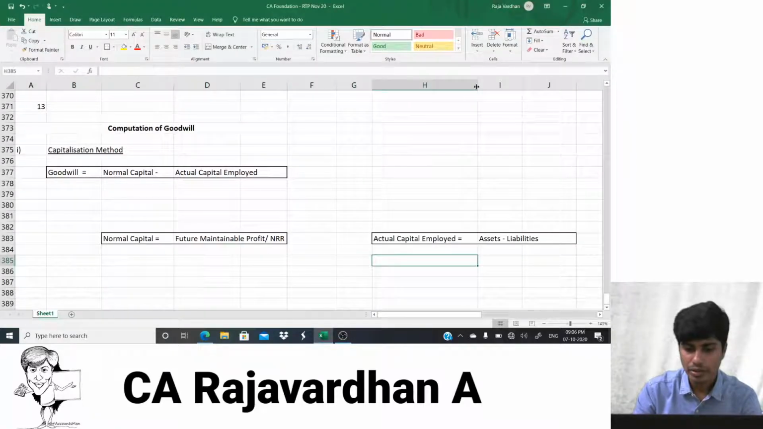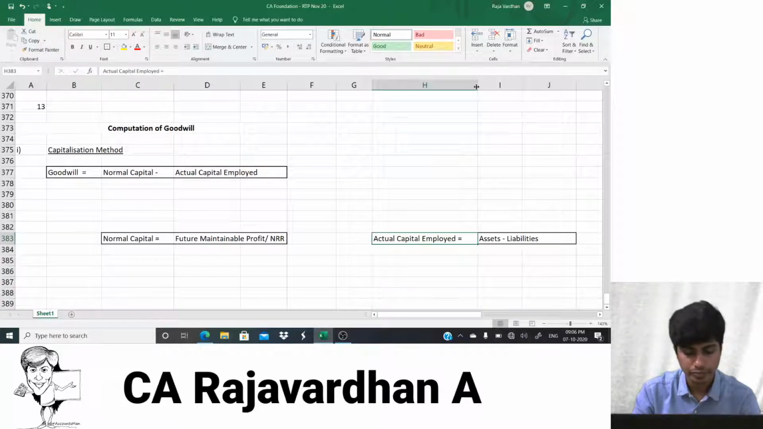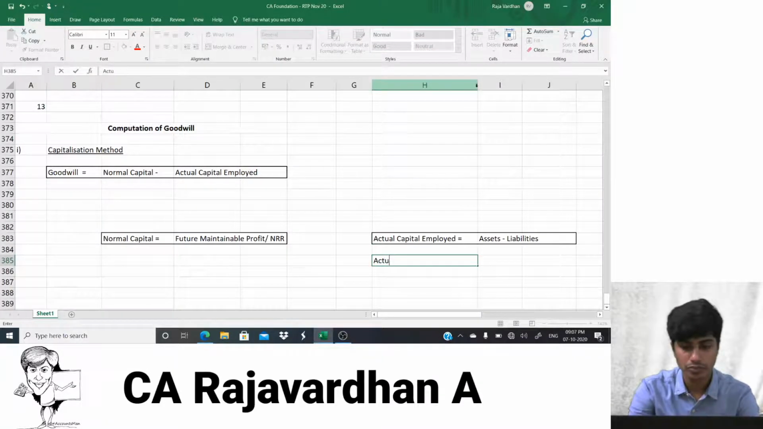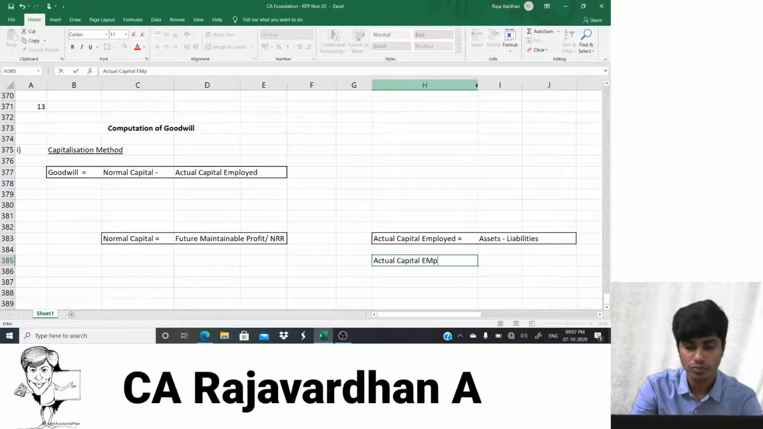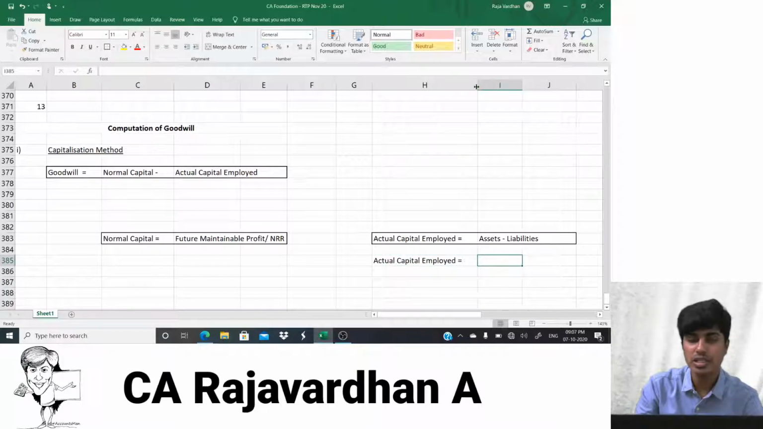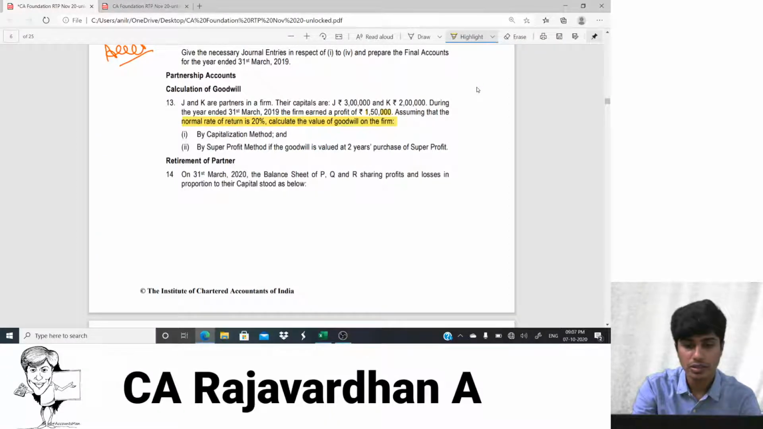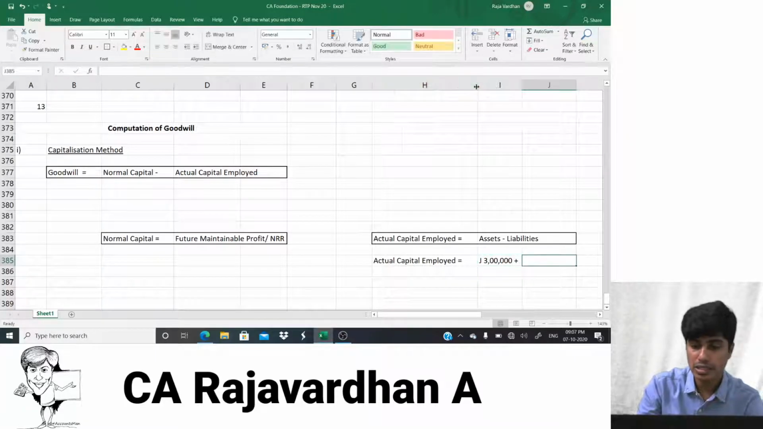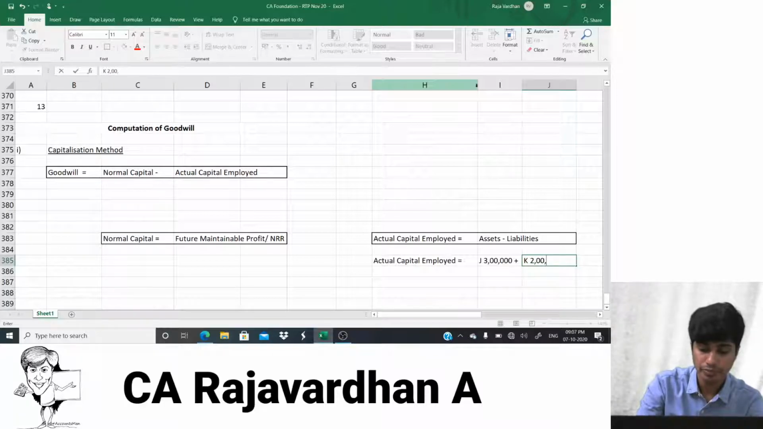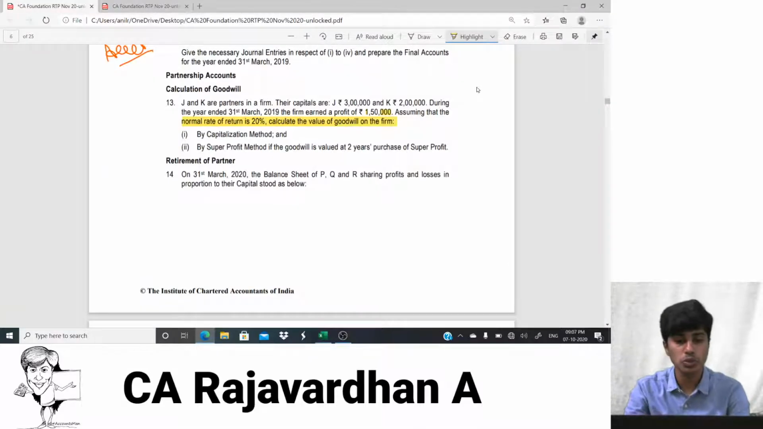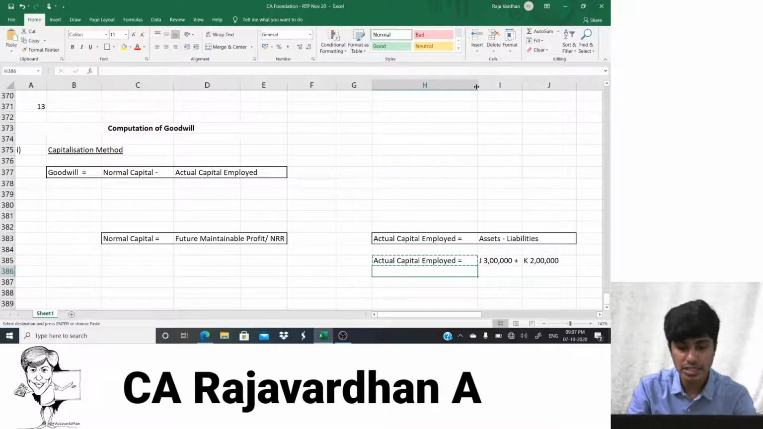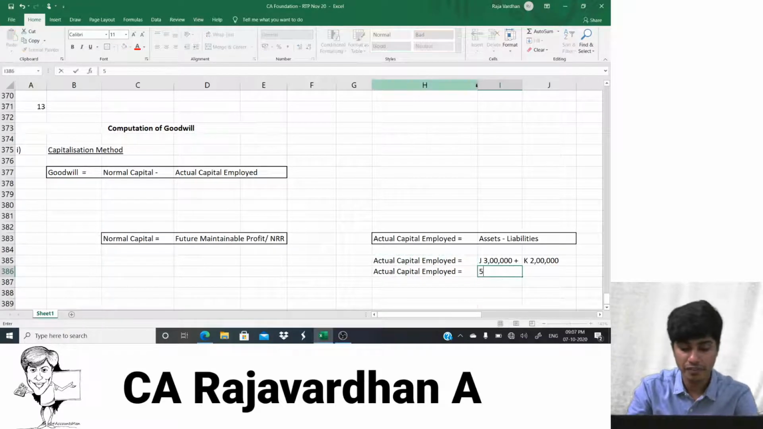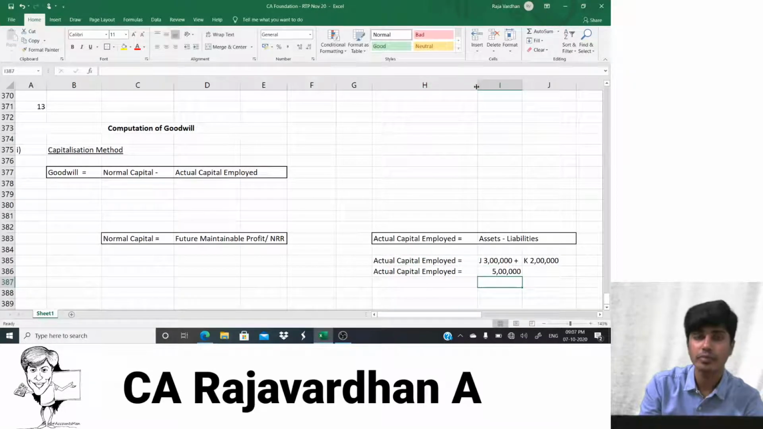So I will take actual capital employed is equal to, how much is it? J, that is 3 lakh. J's share of 3 lakh plus K's share. How much is K's share? K has contributed capital of 2 lakh. Correct? So those two I am supposed to add. So what do you guys think is actual capital employed? It is 5 lakh. I hope that isn't difficult.